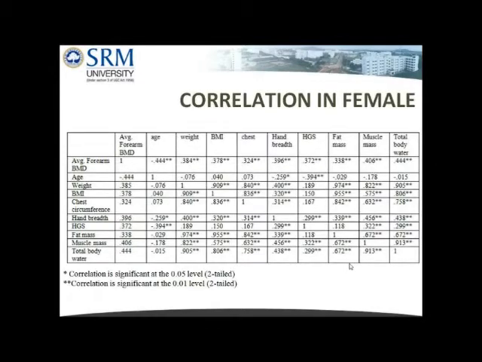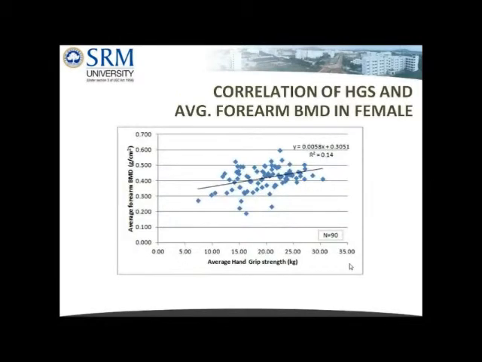The correlation between average forearm BMD (bone mineral density) value and the various other parameters was analyzed. Age was significantly but negatively correlated with BMD. Hand grip strength was found to be positively associated with forearm BMD in a significant way. Their relationship is represented in the scatter plot.